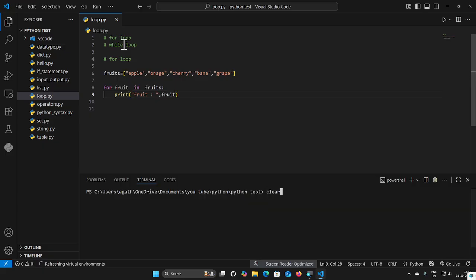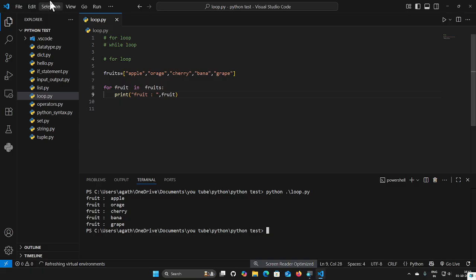Okay, again run. In the terminal the output is: fruit colon apple, fruit colon orange, fruit colon cherry, fruit colon banana, fruit colon grape. You can hear or you can see that until the grapes are finished, the loop runs.